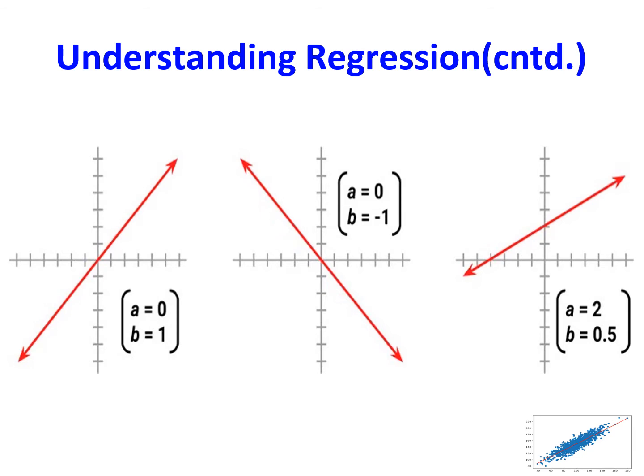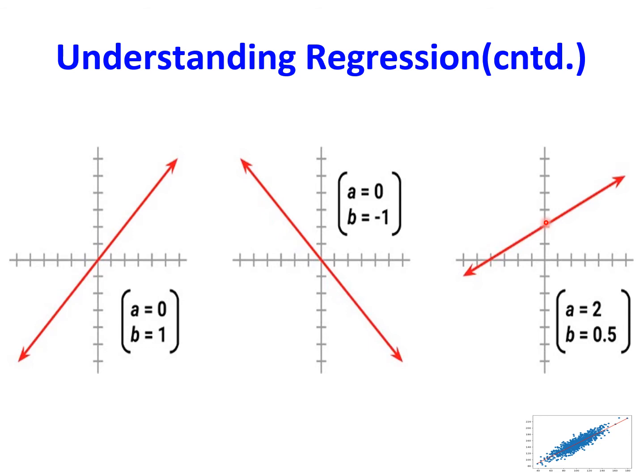If you are looking at the second diagram, you can see that as x value increases, the line is sloping downwards. So we can say that this is a negative slope.